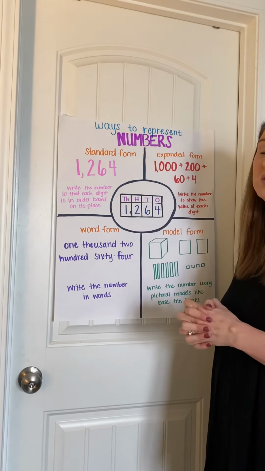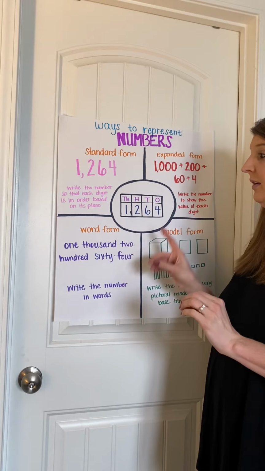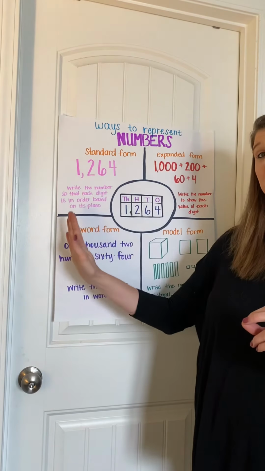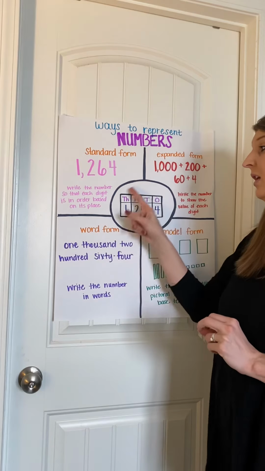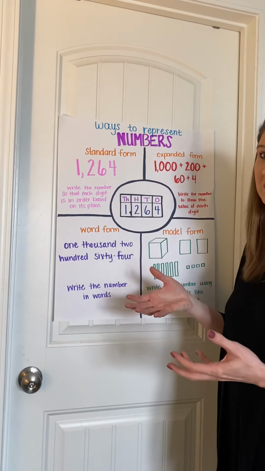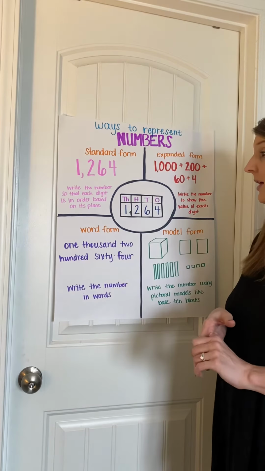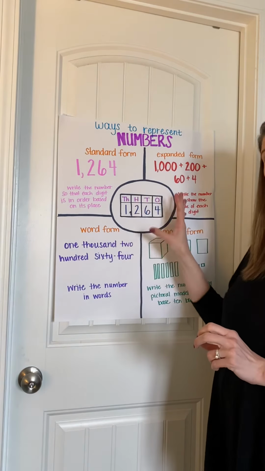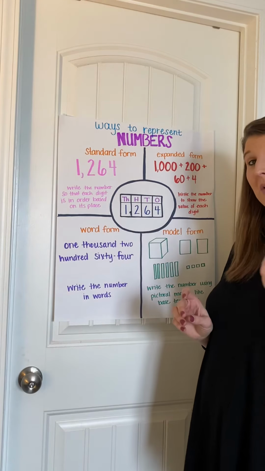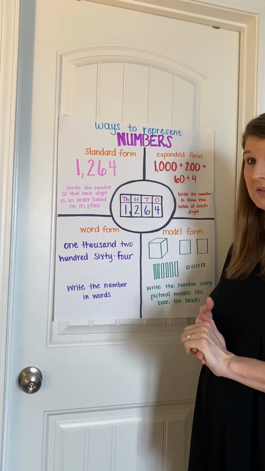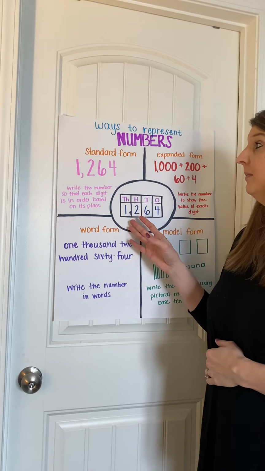So like I said, this is just a quick review. Again, 4th grade goes up to the 100,000s place. I've only gone to the thousands place just to give you an example. This is not the highest number that you can go to. You can definitely go well beyond the 100,000s place.